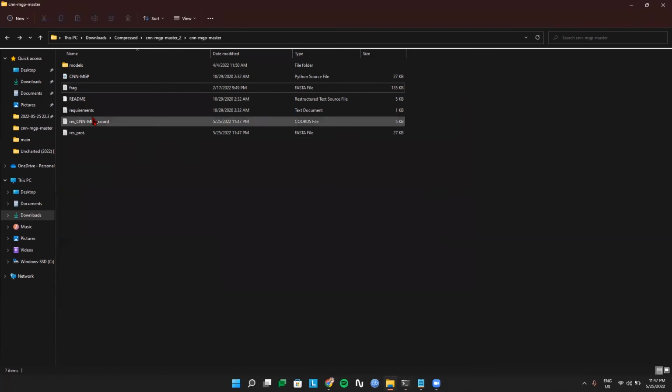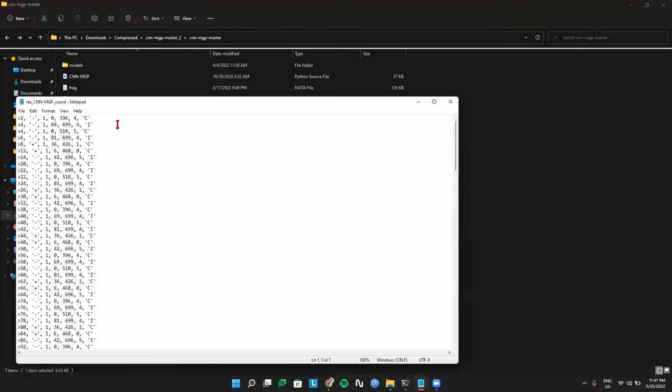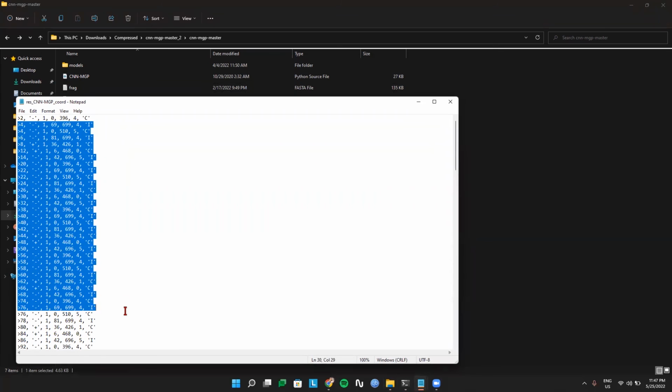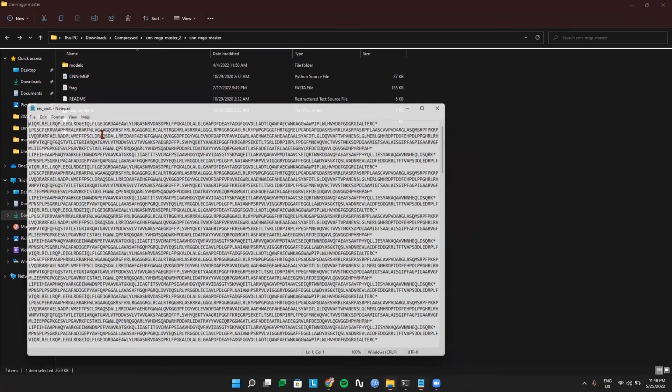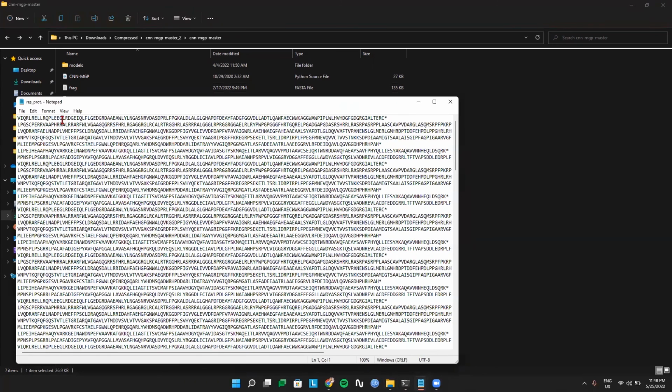Let's see the result. So here we have the coords file for the coordinates of each and every ORF, and here we have the prot.fasta file. It gives us the ORFs for each and every protein that is found.